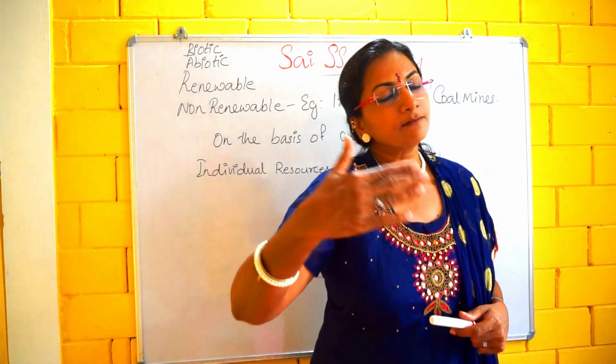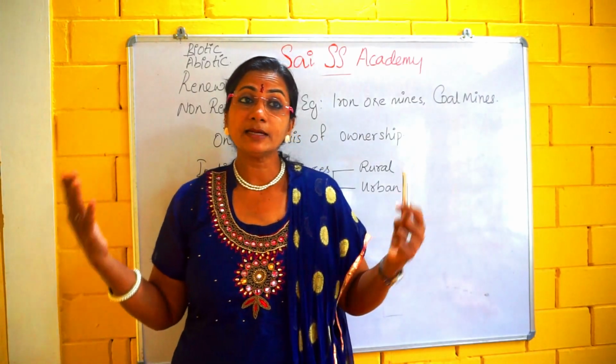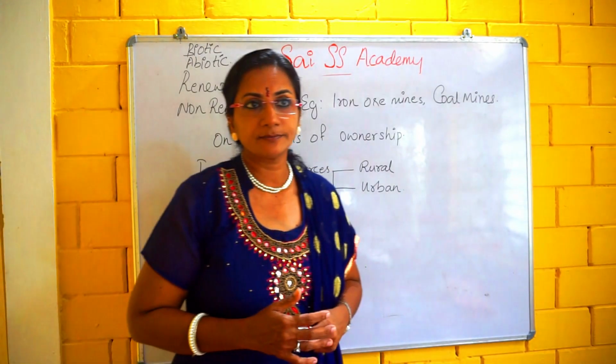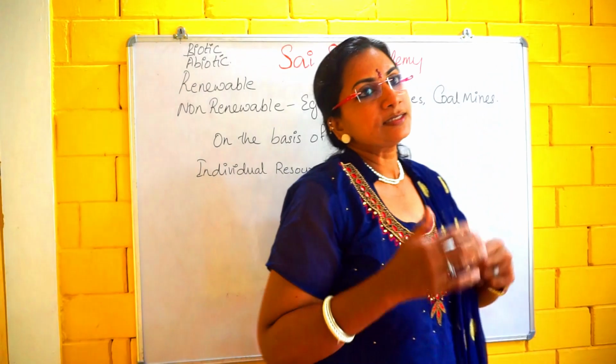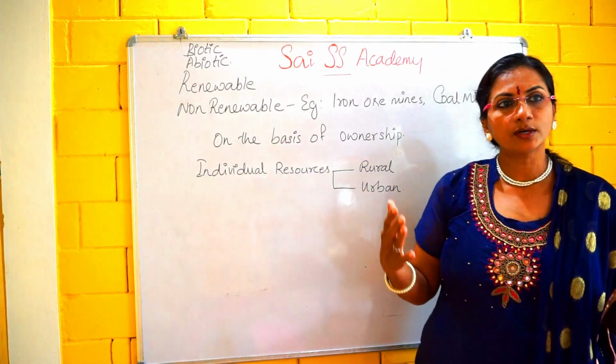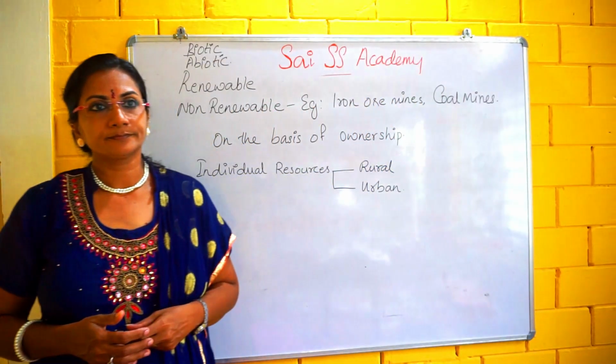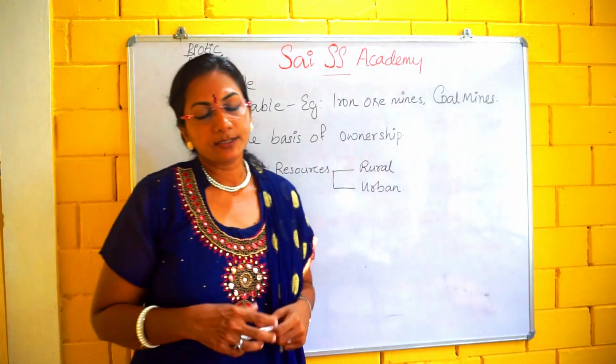After extraction, it will not be produced within 1 or 2 or 100 years. It will take millions of years. Got it, children? The same is the process of the coal mines. All these things occur over a very long geological time. I think you understand.